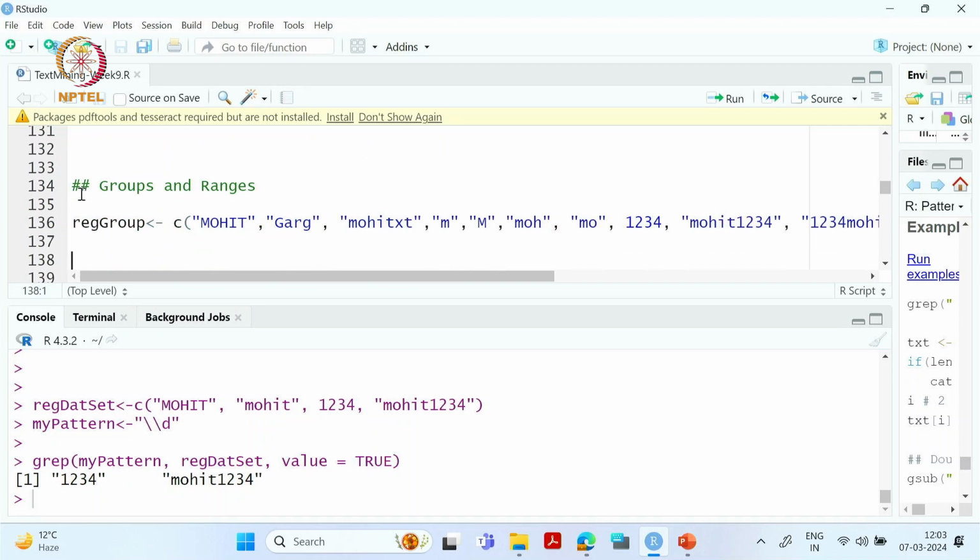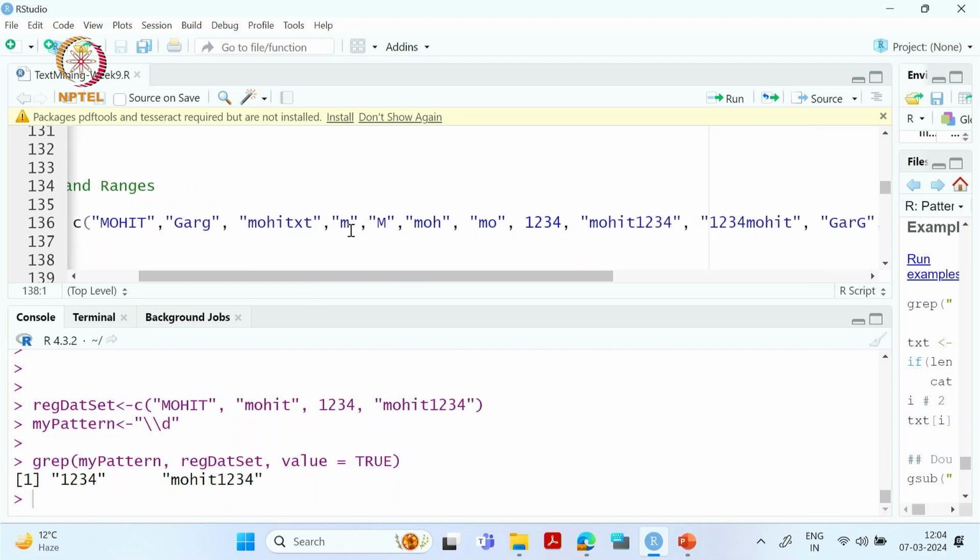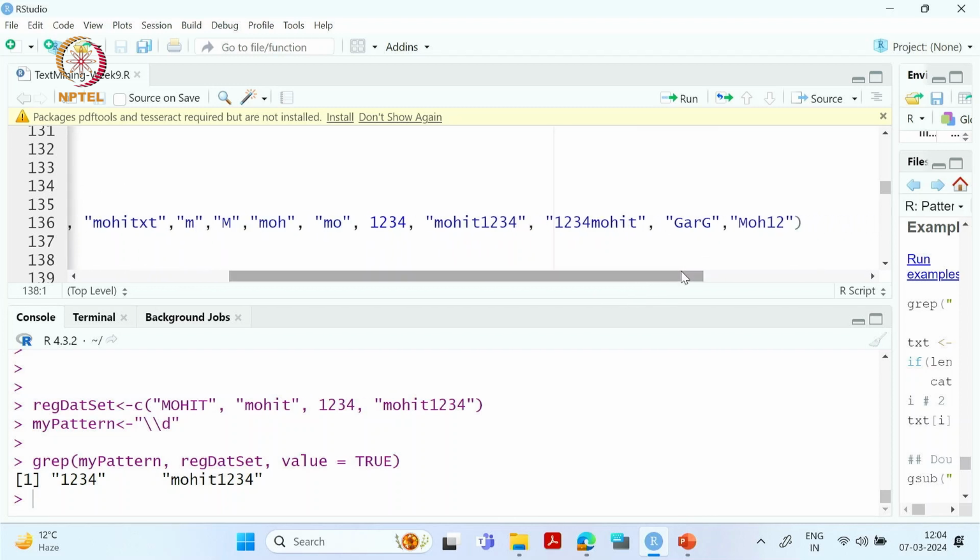Let us assume that we have this particular object where we have different kinds of words. We have taken all uppercase, then one uppercase letter, then all lowercase, then one letter lowercase, one letter uppercase, three letters lowercase, two letters lowercase, then a digit, then a mix that we call alphanumeric, and then this is again alphanumeric, but with a different pattern. If you see here, the digits are at the end, but here the numbers are at the starting.